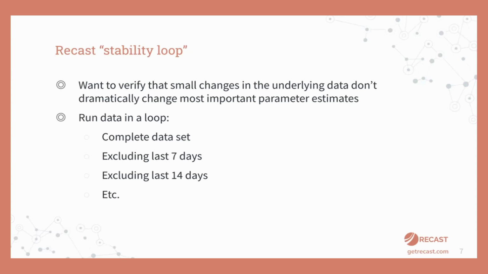And so you can imagine running this in a loop where the first one you run it on the full data set. The second one, you exclude the last 7 days, and then you exclude the last 14 days, et cetera, 5, 6, 7, 10 times, whatever number makes sense. And you can look at, okay, how do the results change as we are changing the data set in relatively small ways. This is actually really interesting because, at Recast, we recommend retraining the model on a weekly basis.